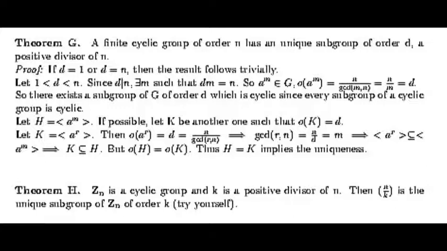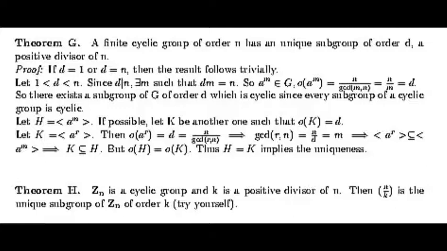Think why. Because in this theorem d is a positive divisor of n. So if d is 1 or d is n, that means for trivial divisors the result holds trivially.